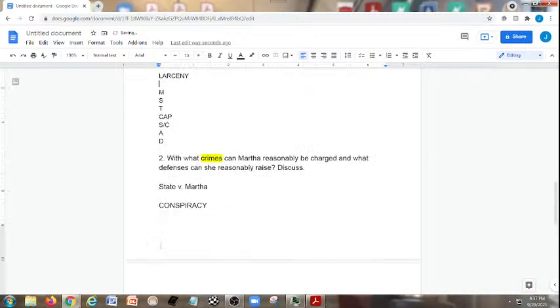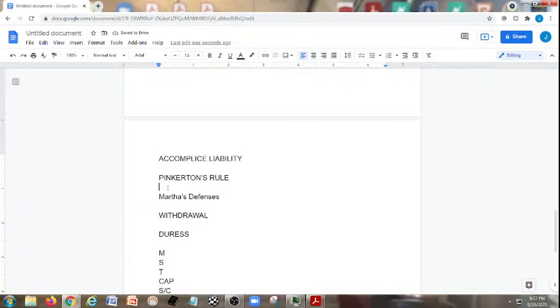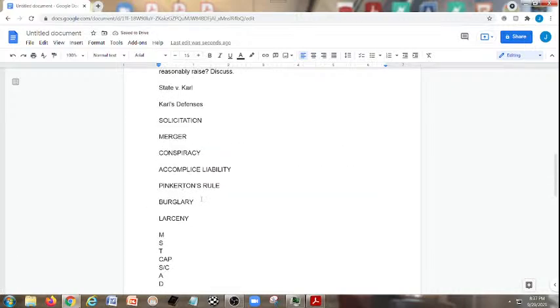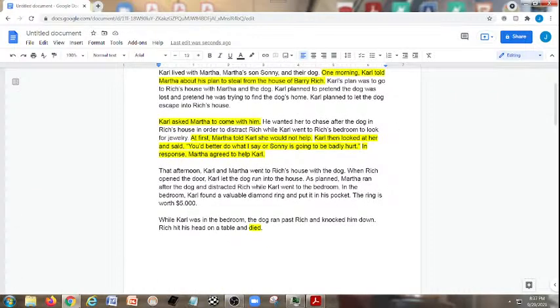Okay, now we want to make sure we talk too down here underneath Martha for burglary as well. Remember here, we're not just talking about just any burglary. Remember, burglary comes in two flavors. We've got common law burglary and modern law burglary. We want to make sure that we talk about each one of those. And the one thing that we're going to be bringing up here, we're going to spot this about the bedroom. So when Rich opened the door, Carl let the dog run into the house. There is your entry. Okay, so trespasser breaking and entering dwelling house of another at night with the intent to commit a felony therein. And that's what we have in terms of the burglary here.